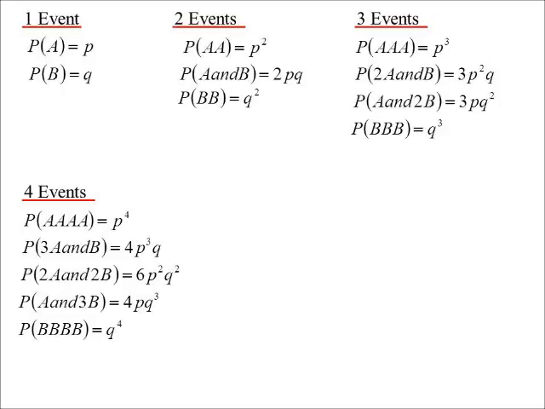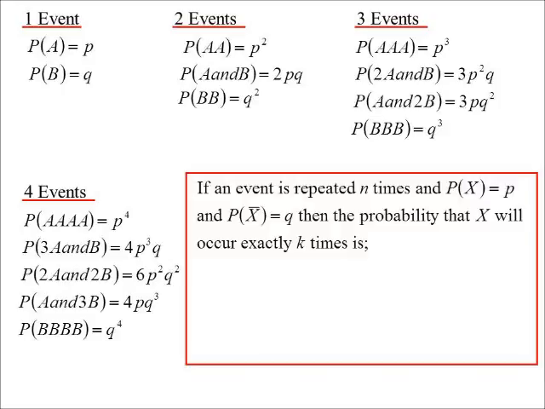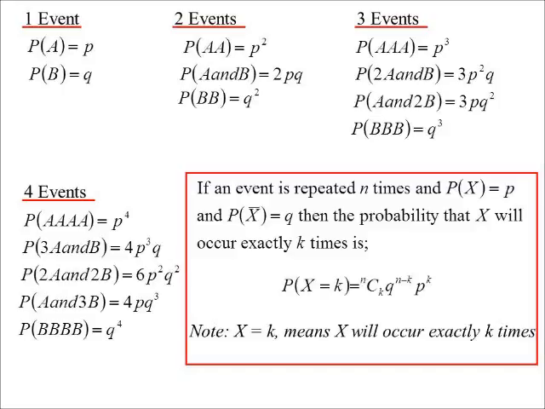So there's a very direct link between our binomial theorem and the probability. So what that means, if we're going to repeat something n times, and the probability of x is P, probability of x not happening is Q, then the probability that x will occur exactly k times, so we don't care about the order, but it'll happen exactly k times, will be the general term of our binomial theorem.